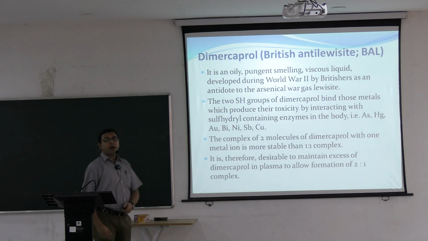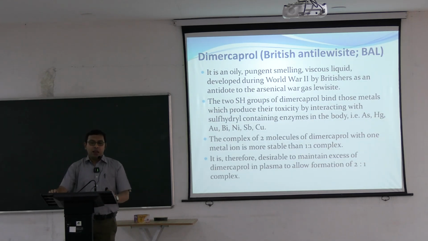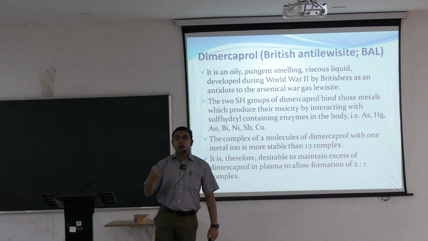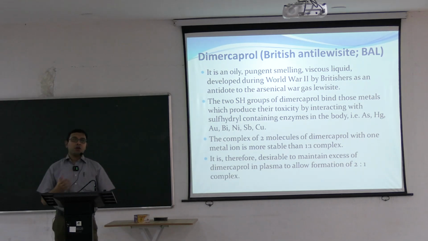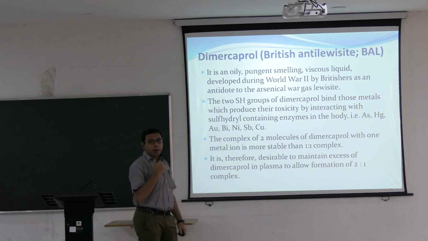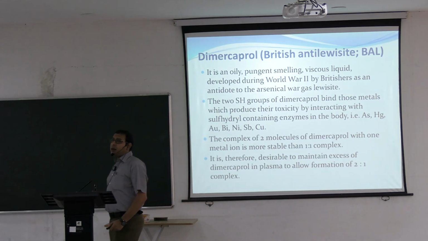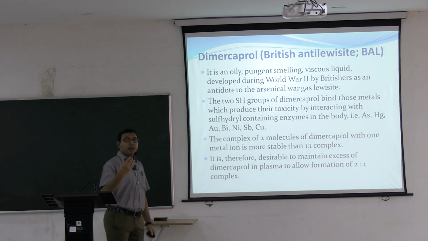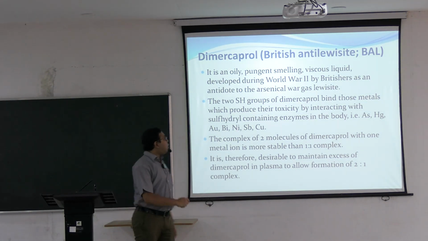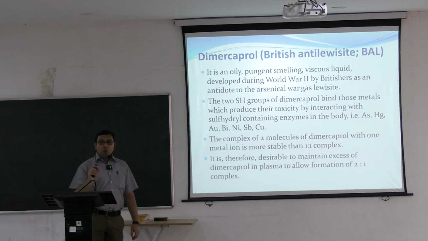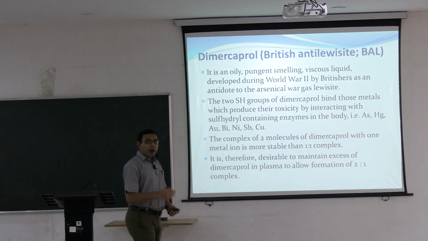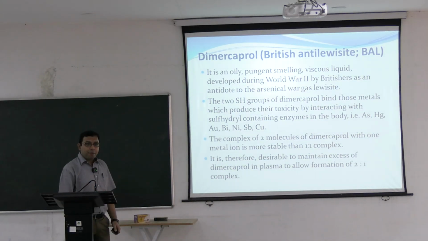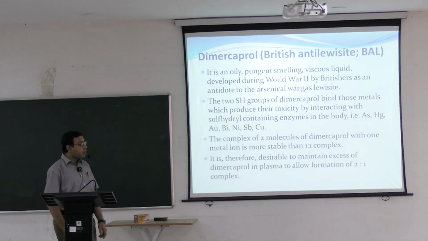So first coming to Dimercaprol or British anti-lewisite, BAL. What happened during World War II? It was seen that different arsenical gases were used in warfare, and this arsenical gas caused arsenic toxicity in the soldiers. Then, by means of research, it was seen that Dimercaprol is an agent that can chelate this arsenical gas. Most commonly in the Second World War, one gas was used, known as lewisite. Lewisite is an arsenical gas. That's why Dimercaprol is also known as British anti-lewisite, because it was invented by the British against this lewisite gas, an arsenical gas.